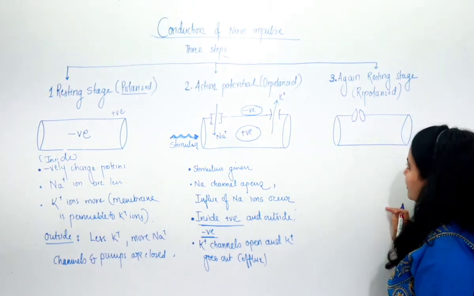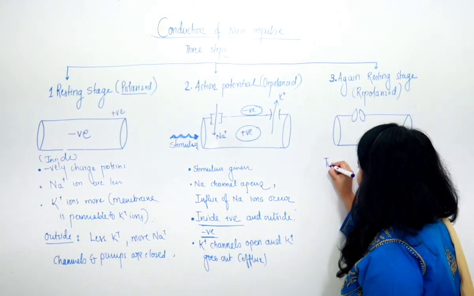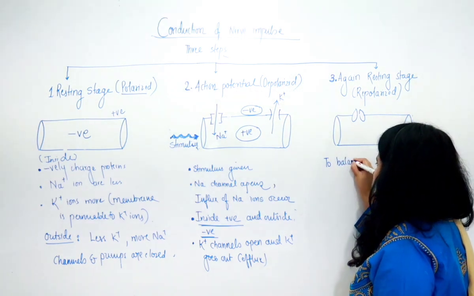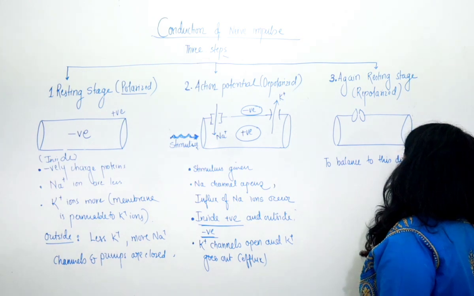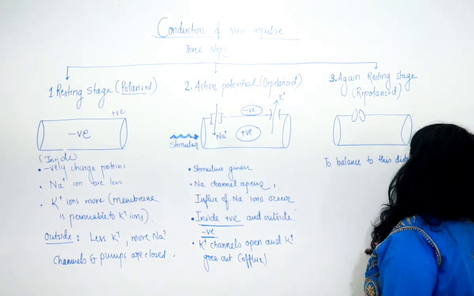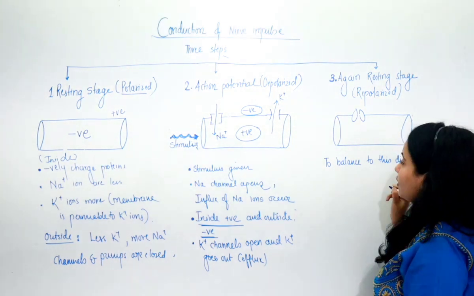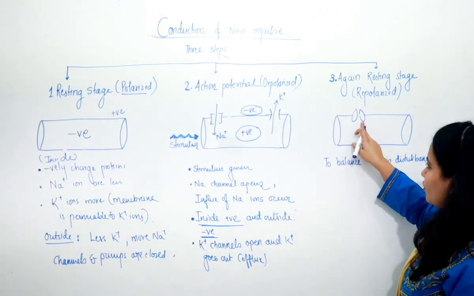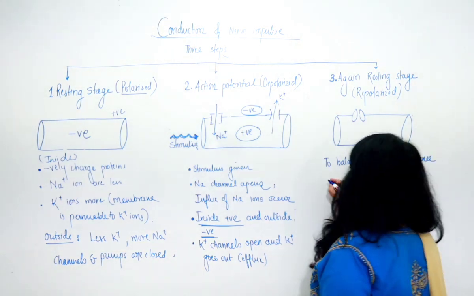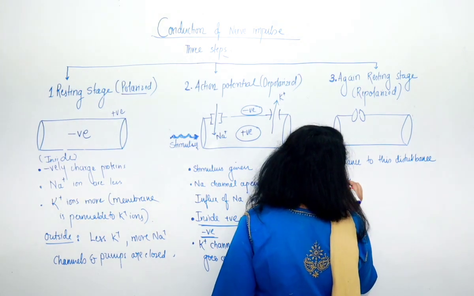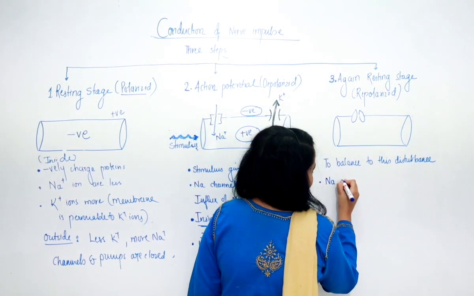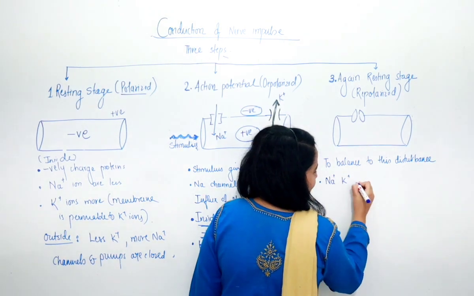So what happens over here, I would say, to balance this disturbance, the sodium potassium pump opens. So I'll write over here sodium potassium pump opens.